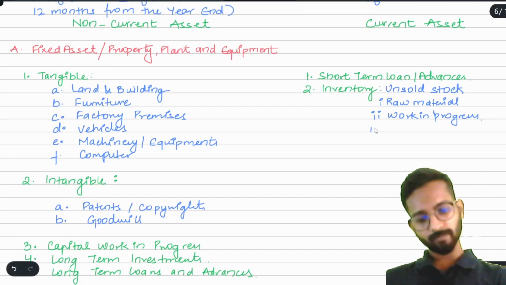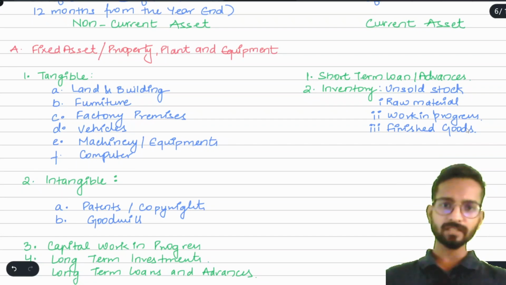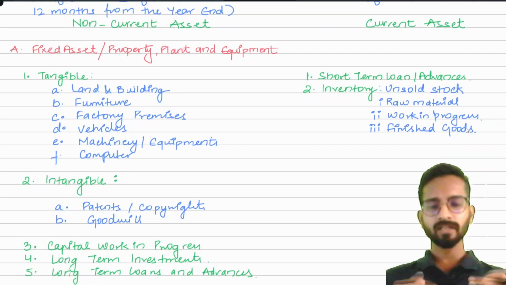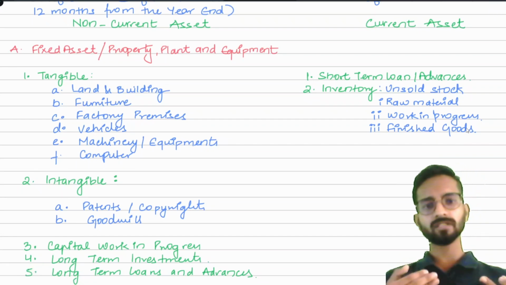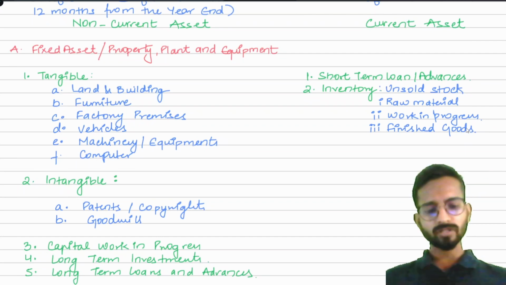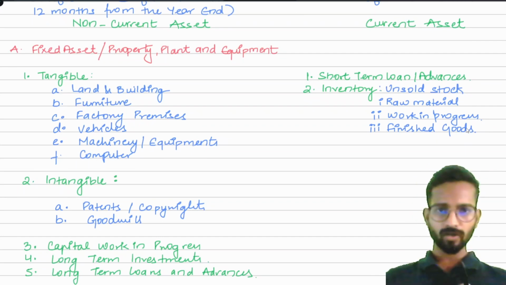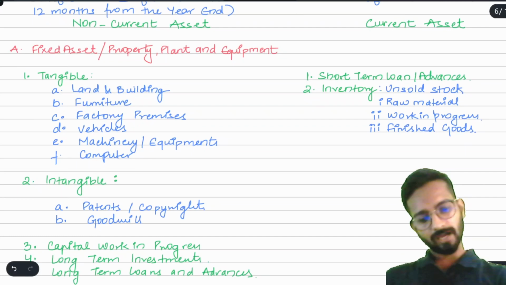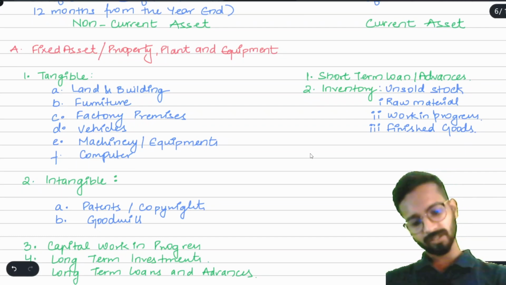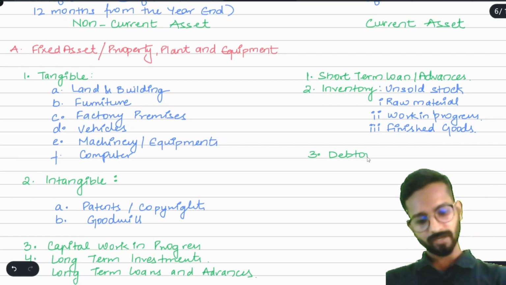What can be the third type? Third type can be the finished goods. Finished goods means what? The finished shirts. Finished goods are the shirts which are completely manufactured, sealed, packed, everything ready, but we have not sold them, or you can say there are no sales orders. So the finished goods are still in our godown or in our office. Simple. After this, the third point is the debtors. What are debtors?